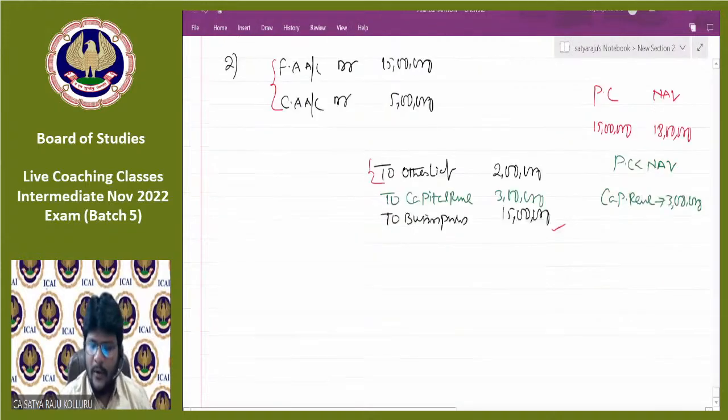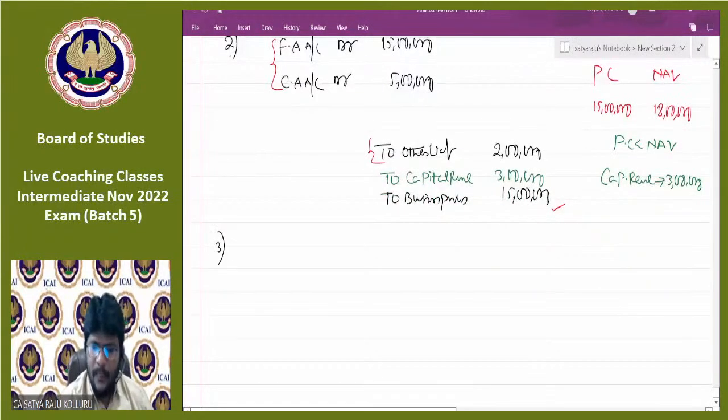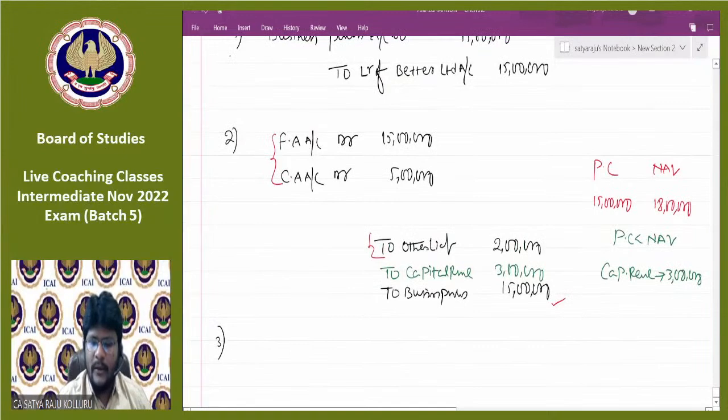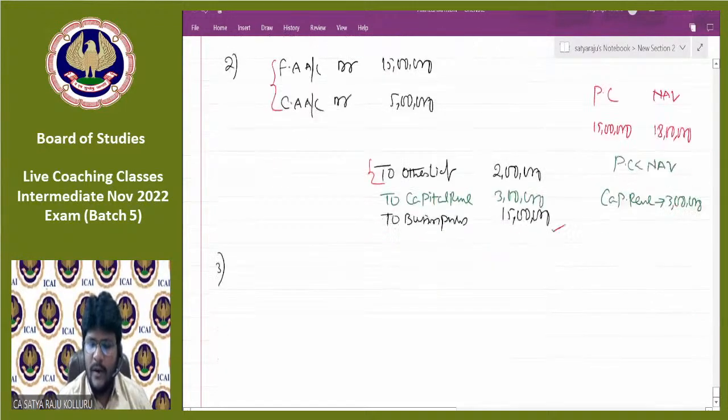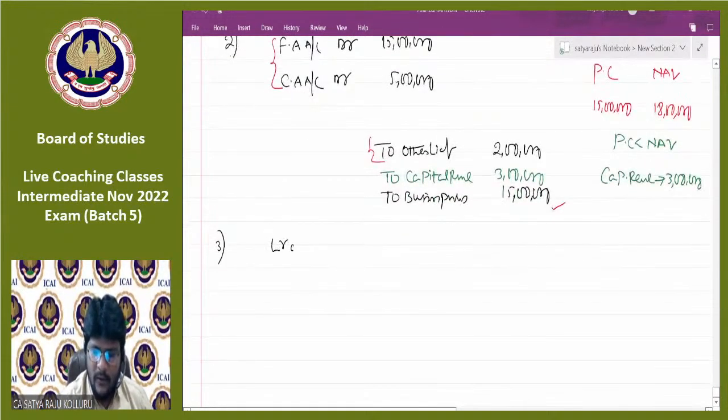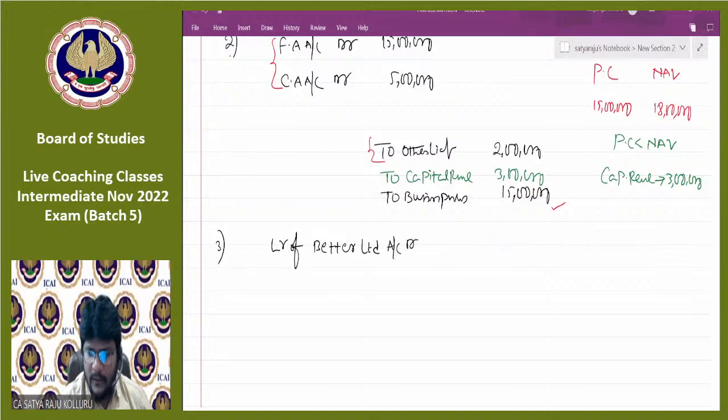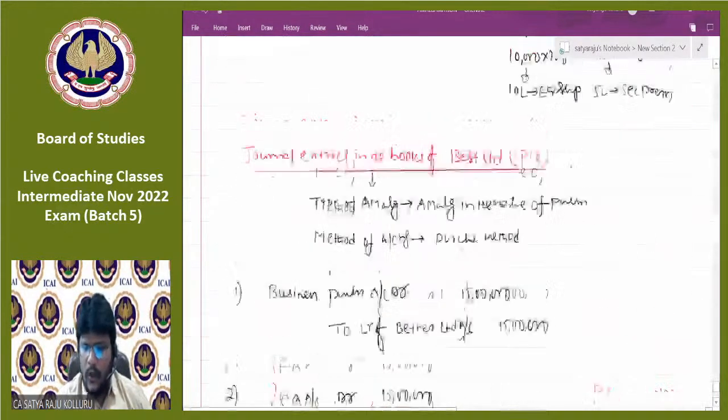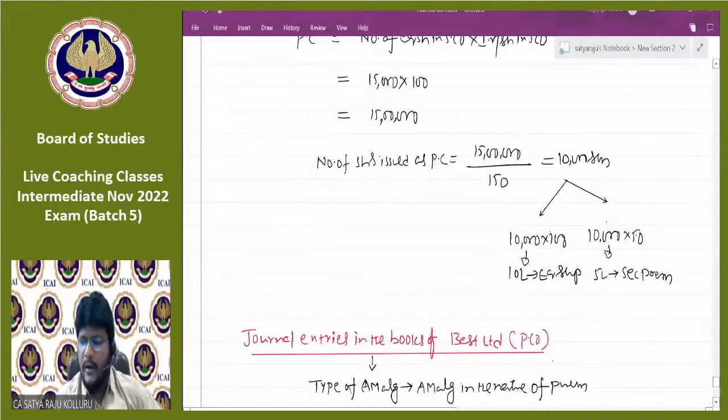Next, coming to the third entry, you need to make the final settlement to the liquidator of Better Limited. That is, liquidator of Better Limited account debtor, 15 lakhs. Now we have already clearly provided the bifurcation. We are totally issuing 10,000 equity shares, 100 rupees face value, 50 rupees securities premium.